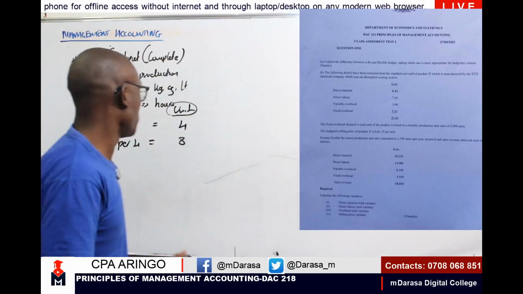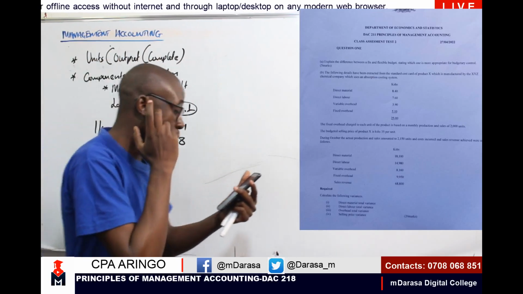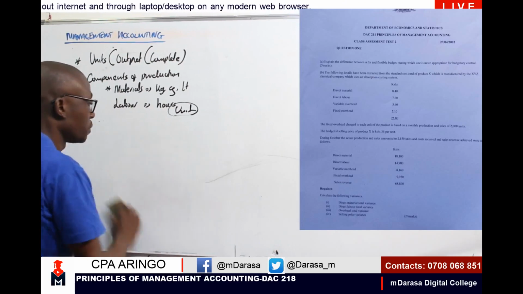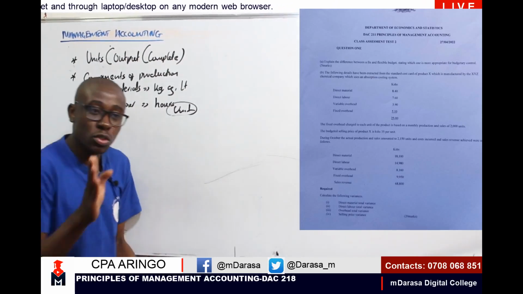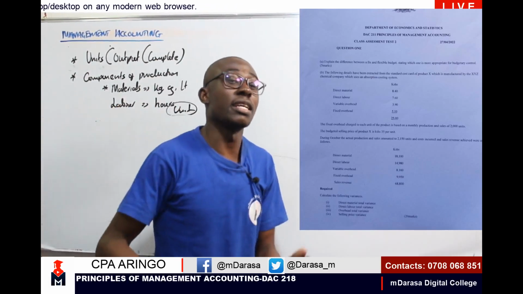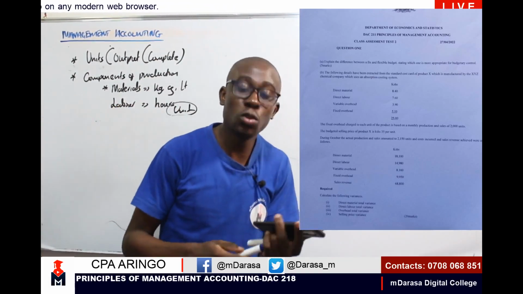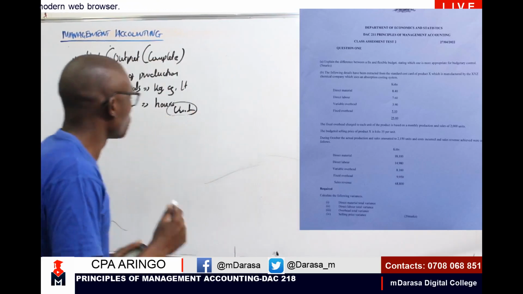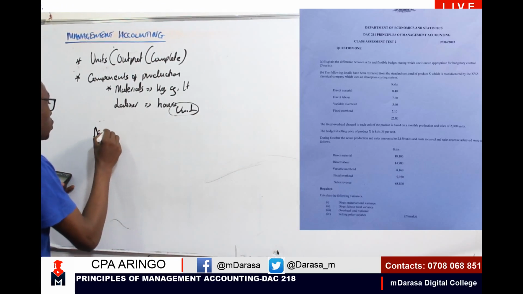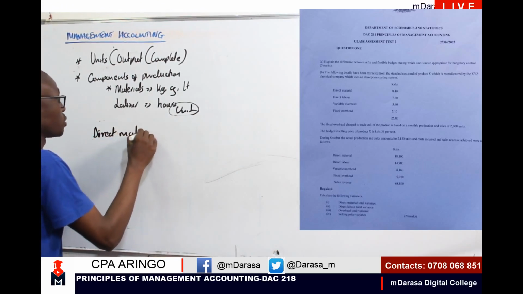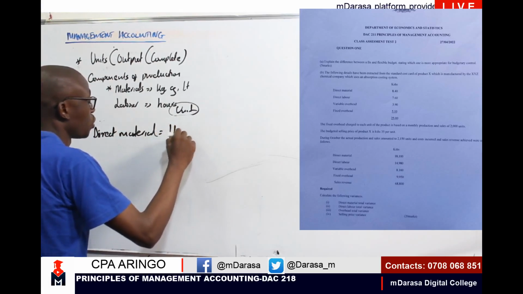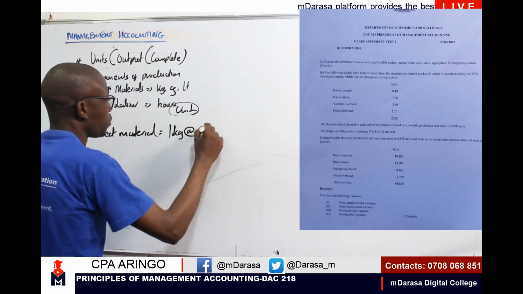So it's as if you're assuming, like if I was to explain the first component there for direct labor in this question, this is what you're going to take. And this is an assumption. Given that, assuming that this question didn't have any mistake, this is an assumption that you're going to make. And actually, you can make that assumption. We are going to say that we are assuming that, for direct material, this is what Mwalimu is saying. For direct material, in this case, you're assuming that we needed 1 kg, or rather one component, assuming 1 kg, at 8.40.